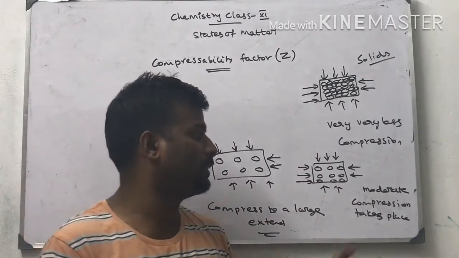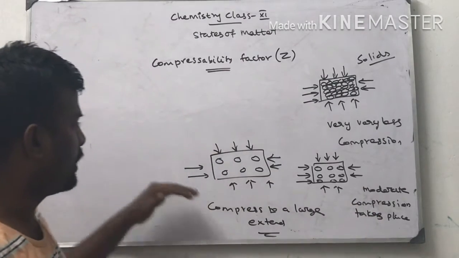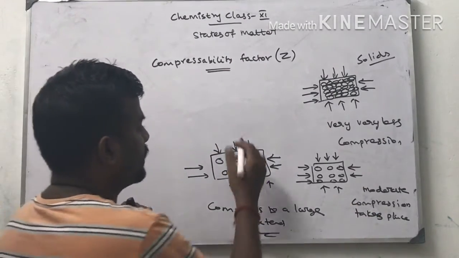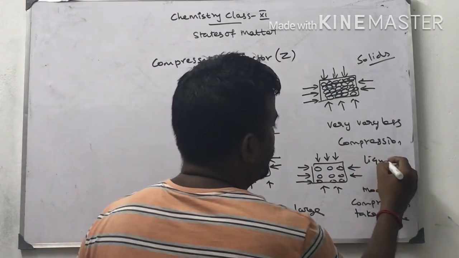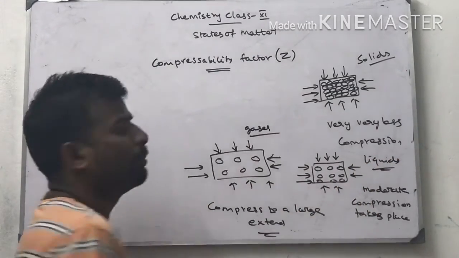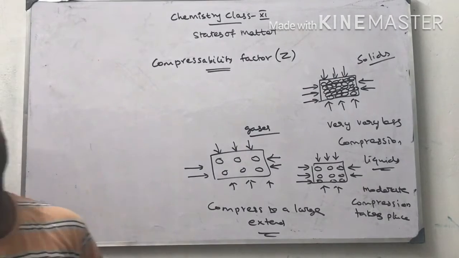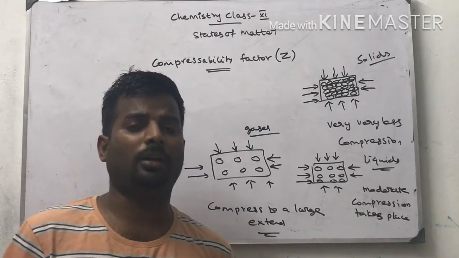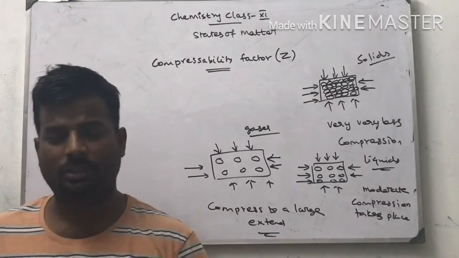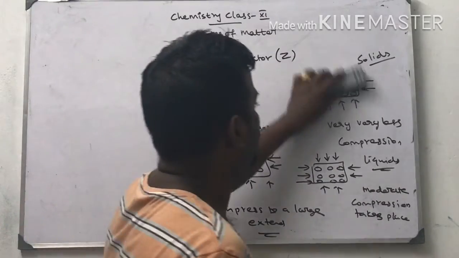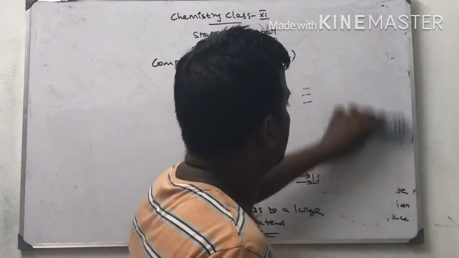Therefore, some compression takes place in liquid. But in the case of gases, atoms are loosely packed. Therefore, there is a large distance between one atom and another, so we can compress in all directions. This is just information related to compression.